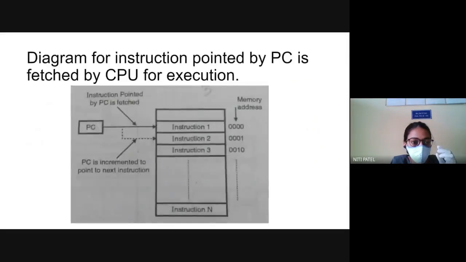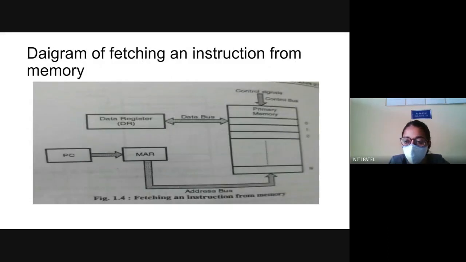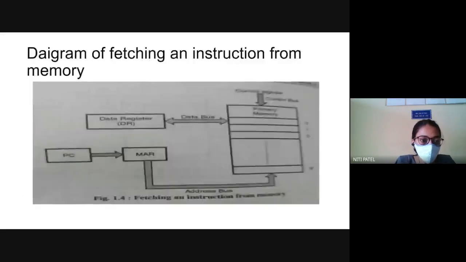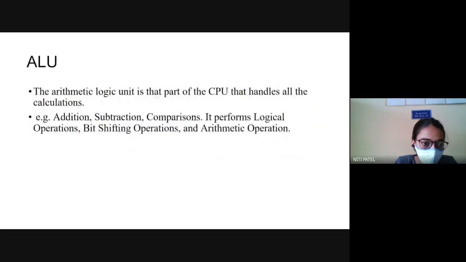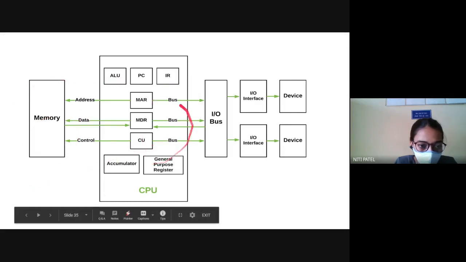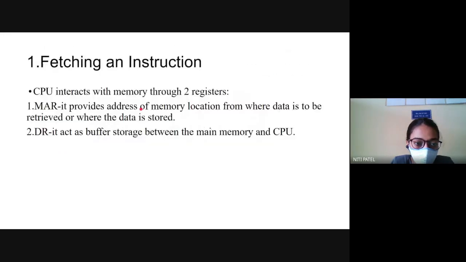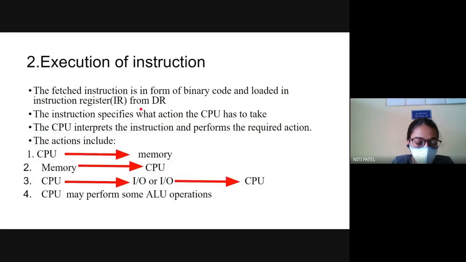So we have seen how the instructions are fetched. After the instructions are fetched, how are they executed? Okay. Now next, if you see this diagram, you have three units: the memory unit, the CPU unit, and the IO unit. So can I say that whatever is getting transmitted, it is either getting transmitted from memory to CPU or CPU to memory, or else from CPU to IO, IO to CPU. There is no other component involved. So the same thing we are going to see over here.